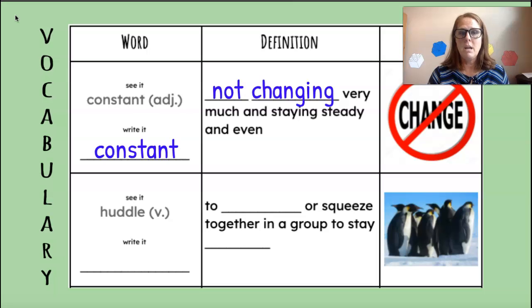Say it with me, huddle. This is a verb. This is a word that shows action, doing something. Look at those penguins. They are all huddling together. Write it on the line. Huddle means to crowd or squeeze together in a group to stay warm.